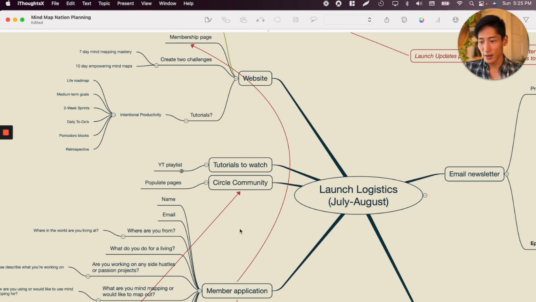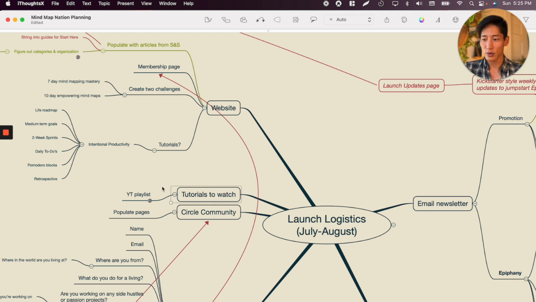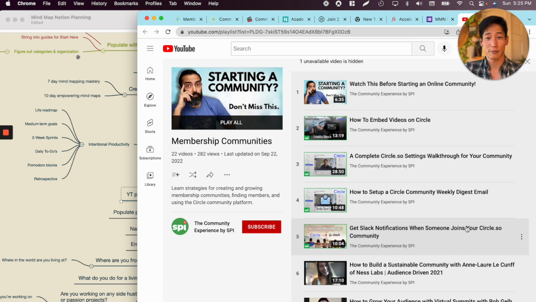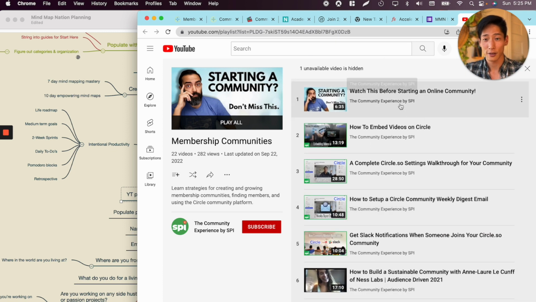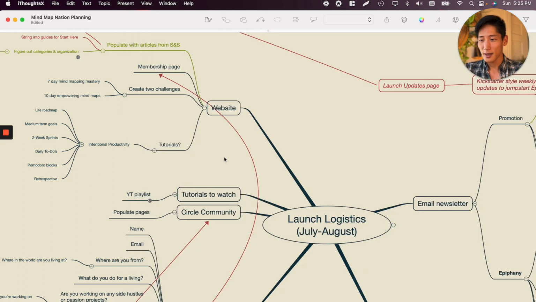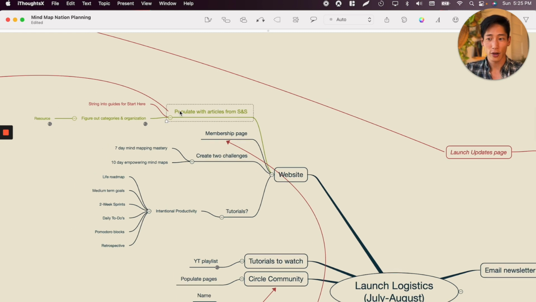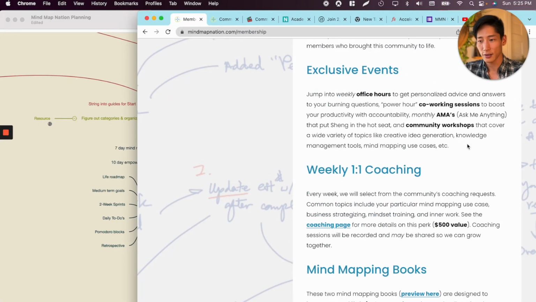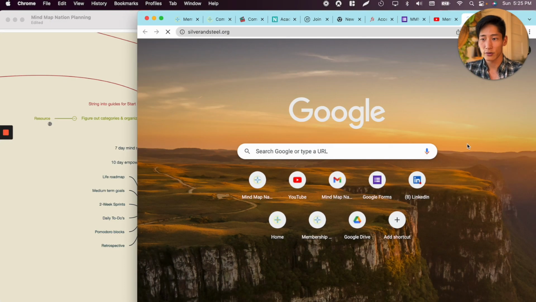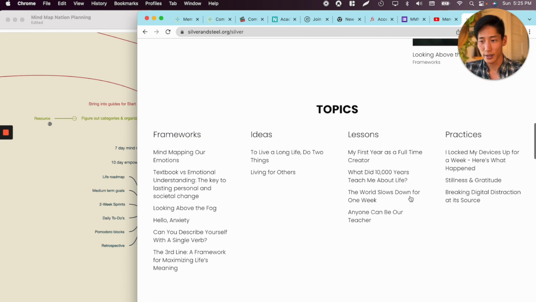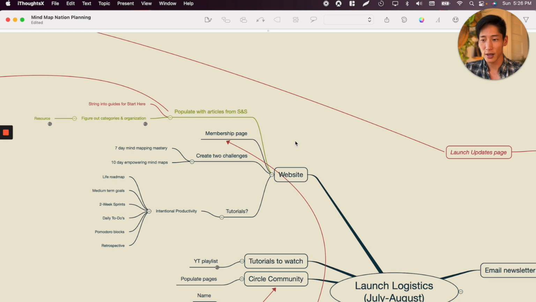And then we have Circle community, populate pages. That's going to be one of the steps that I have to do. Tutorials to watch. There was a whole bunch of YouTube videos that I want to watch around how to build a community, become a new community member, leader, right? So there's that. And then we've got website stuff, which is, do I want tutorials? There's populating, there's migrating stuff from Silver and Steel's website, which is my first ever silverandsteel.org. I have written a whole bunch of different articles here that I eventually migrated over to MyMap Nation. So that was going to be a task in itself.